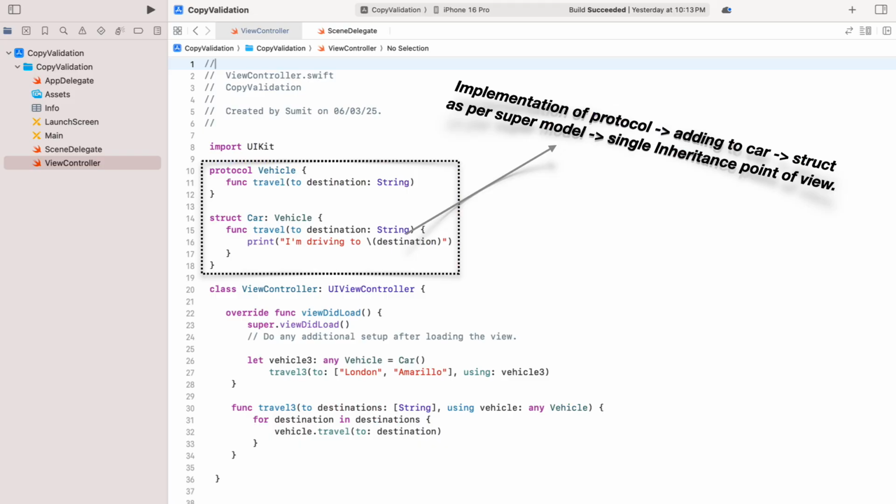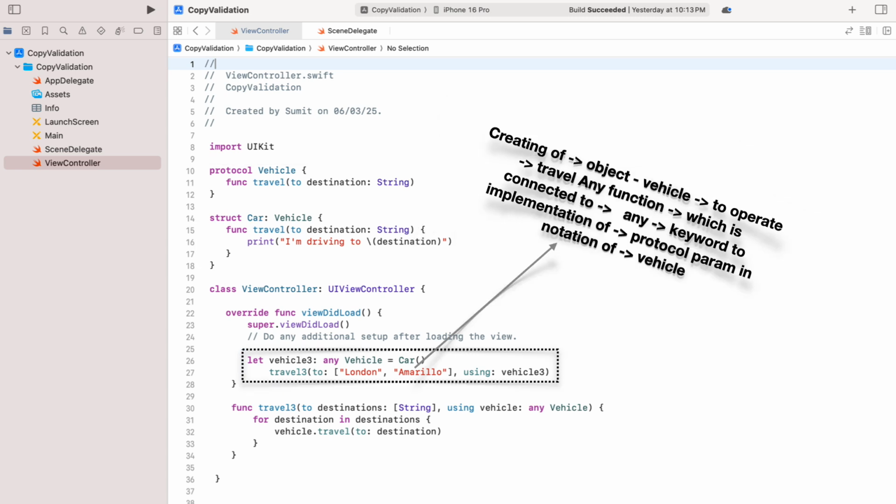Pointing through the vehicle protocol, adding to structs named car, is an implementation of single inheritance. So figure 2.1 points to info. Pointing to the any keyword, creation of an object is easy to write and read, a way of information of the object, and also operating the function. So figure 2.2 shows some information of the object.